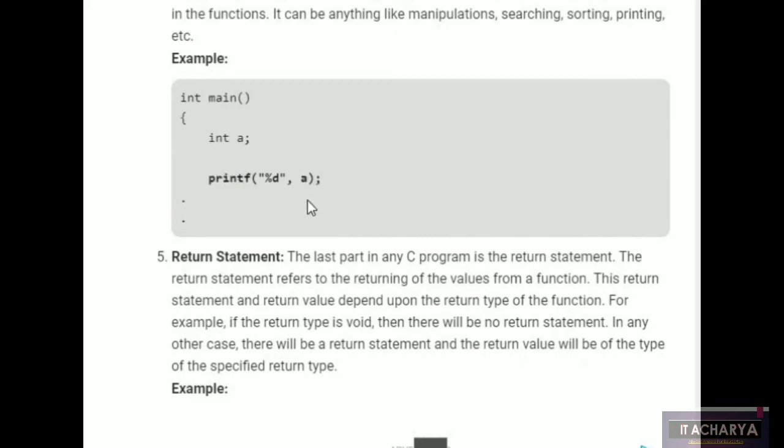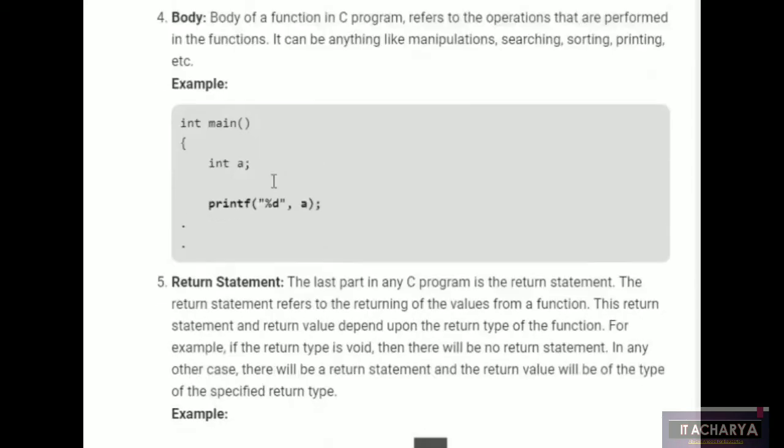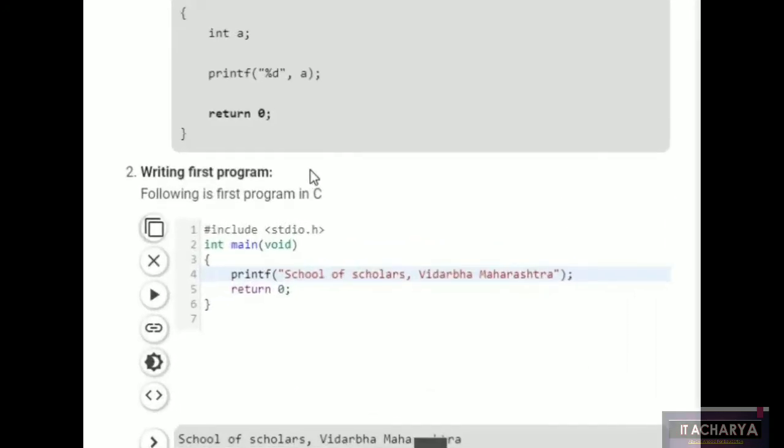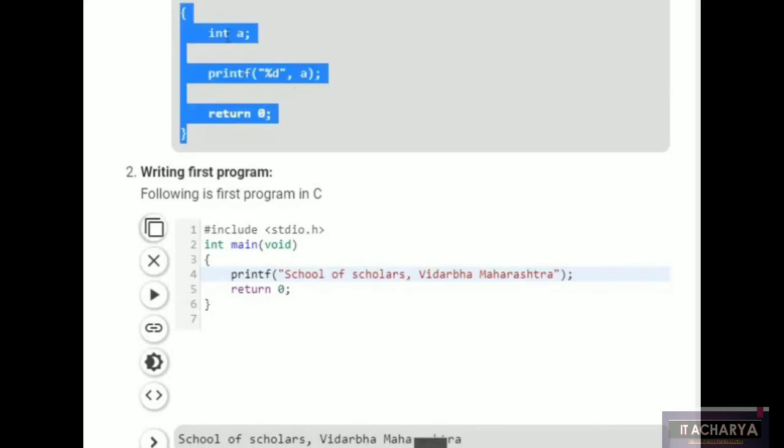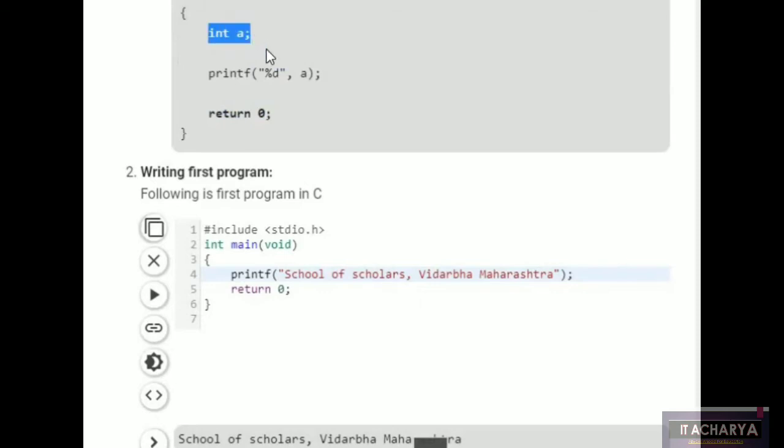Now see here, int a, and after that printf. So printf is basically a function. Here %d is used as the specifier for an integer. If you want to print an integer value, it is a must to write %d within double quotes, and after that separate the variable name by a comma. So printf, then brackets, and within the brackets there will be %d, comma, and then the variable name, that is a. So it will print that value. Here a basic program is given.